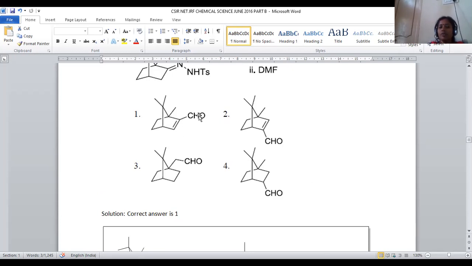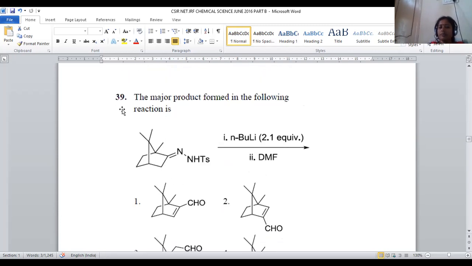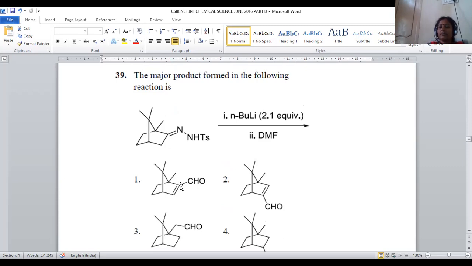In option number 1, we have a double bond, and even here a vinylic aldehyde, right? So here n-butyl lithium will first abstract the H plus from this tosyl group, so double bond formation is possible. Later n-butyl lithium will abstract the H plus from this carbon atom, so that carbene will be generated. This will be polarized, and the single bond here will be cleaved in this manner. So the tosyl group will be completely removed. Here we got lithium. And when DMF is added, being a formylating agent, the aldehyde will be added and lithium will be discarded. The final product will be option number 1. For question number 39, option number 1 will be the right answer.